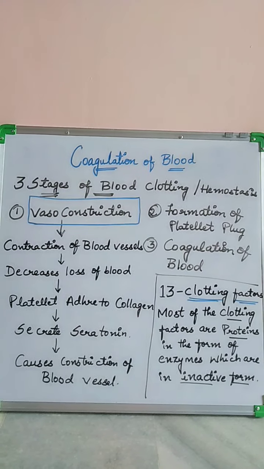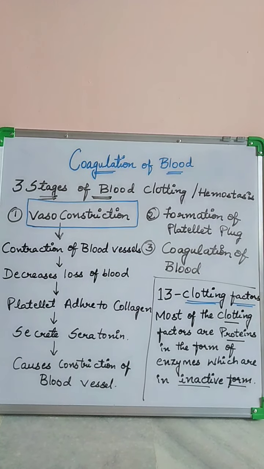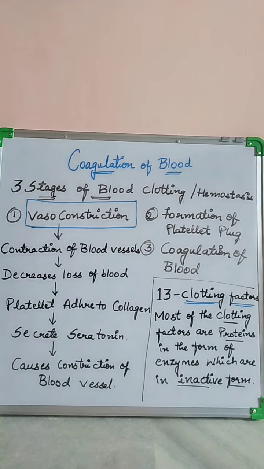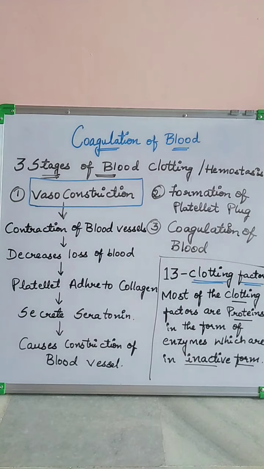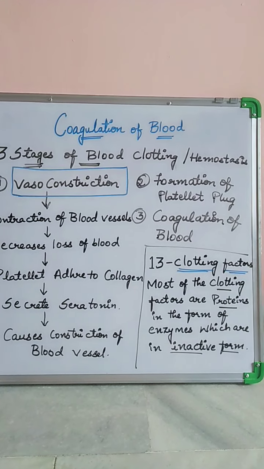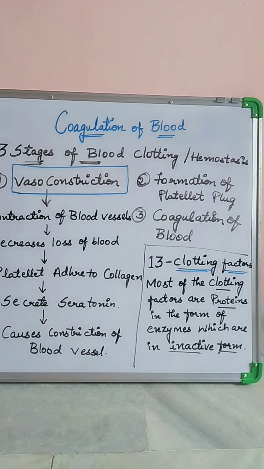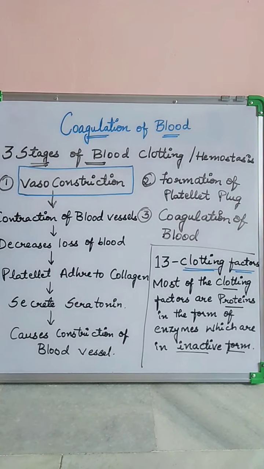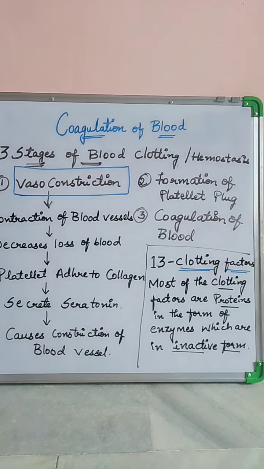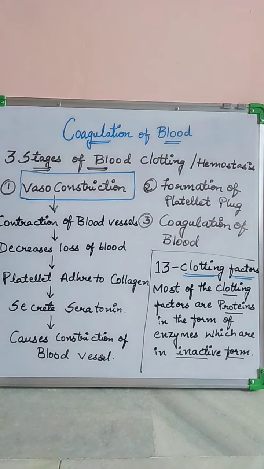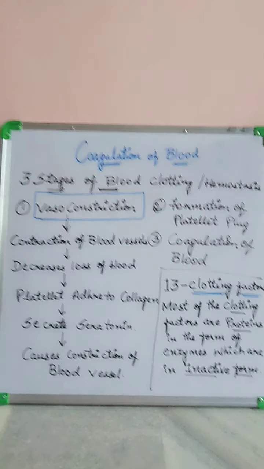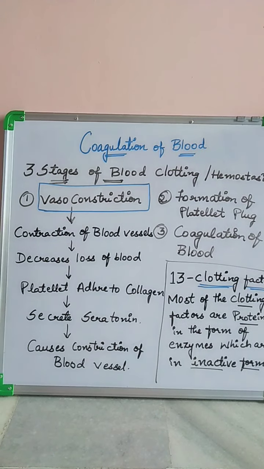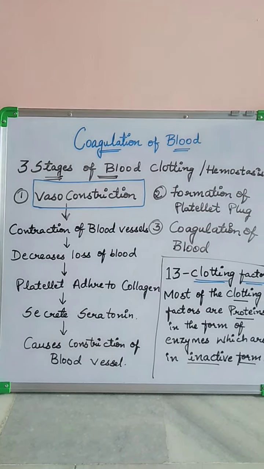I'll give you an example for this. In Deepavali, when we take a string, when there is a long chain of crackers over there, we light only the string of the first cracker, it leads to further bursting of the remaining crackers, right? In the same way, the activation of one clotting factor leads to further activation of all other clotting factors. The ultimate aim of these clotting factors is to prevent the loss of blood.